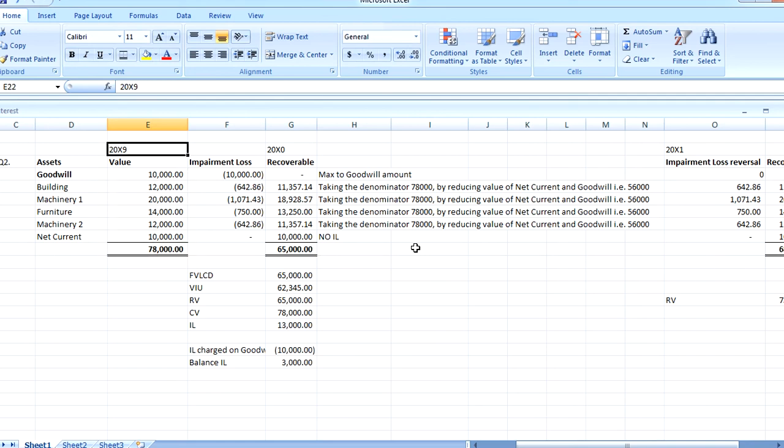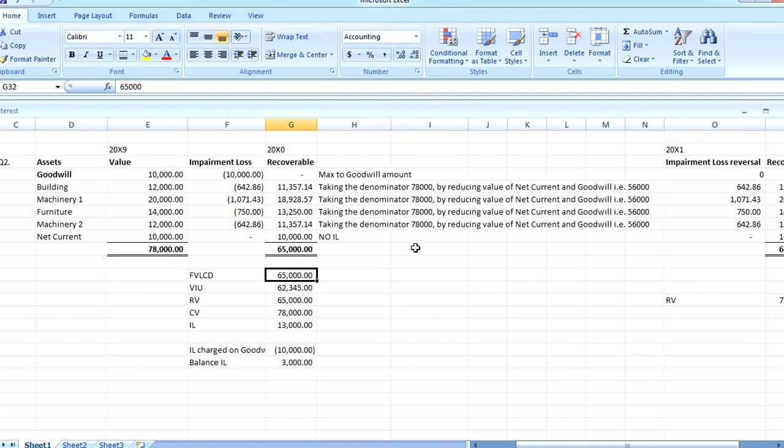Then for the impairment loss, we have to identify the amount and the recoverable amount. Here it was given that the fair value less cost of disposal was 65,000 and the value in use was 62,345.